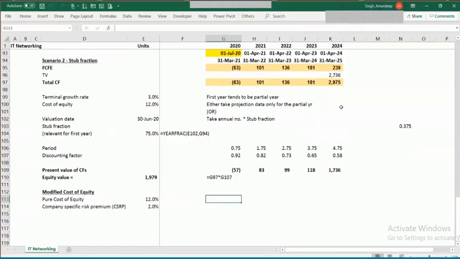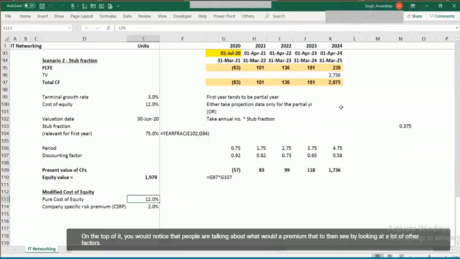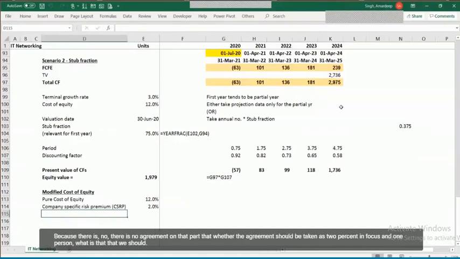risk premium. On the top of it, these days you would notice that people are talking about COVID premium. Now that you need to consider by looking at a lot of other factors, because there is no agreement on that part, whether the COVID premium should be taken as 2%, 3%, 4%, 1%. What is that we should be taking?